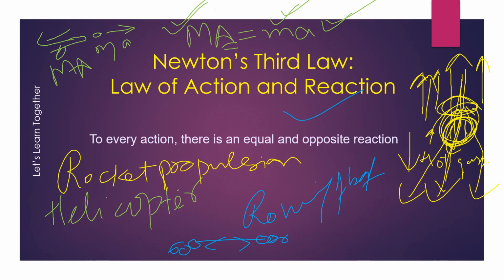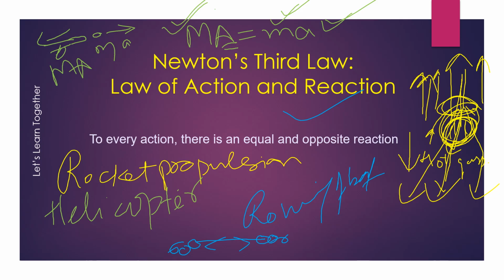So this is all about Newton's laws of motion. This is Newton's third law of motion: to every action, there is an equal and opposite reaction. The first law is the law of inertia, which says we require some external force, some net force, to change the state of an object from its uniform motion or state of rest, right?